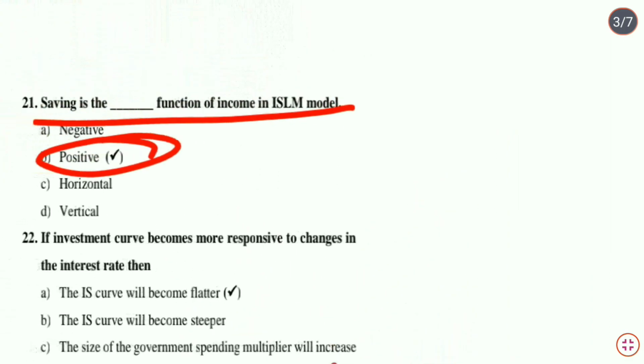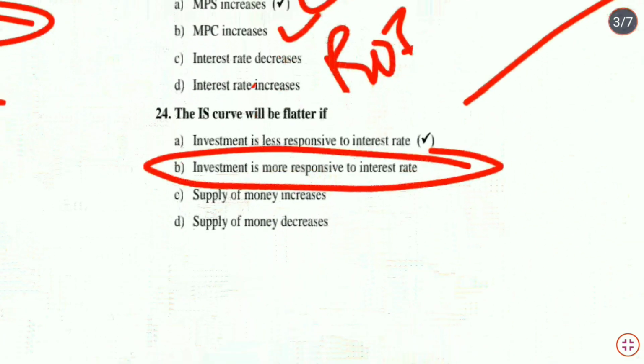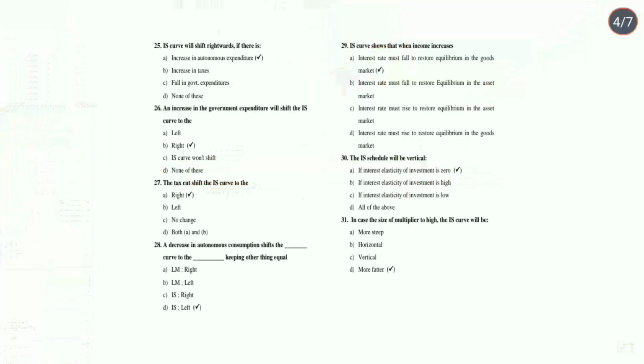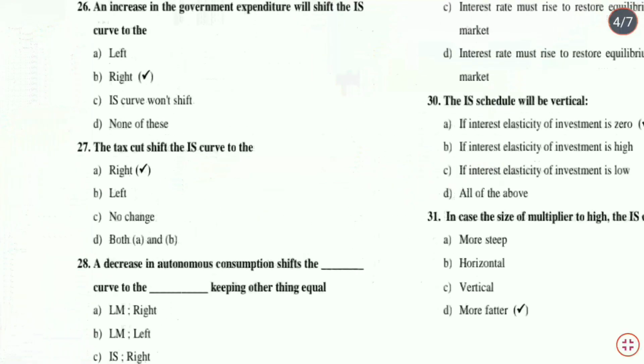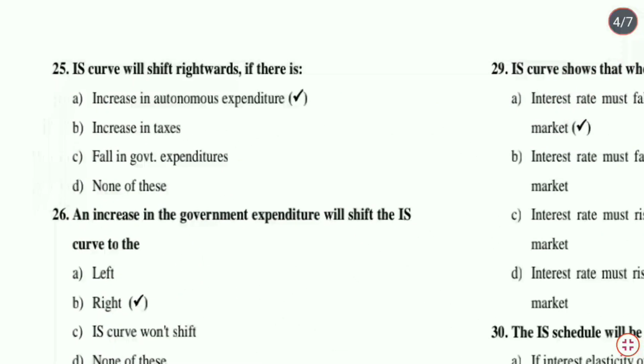Next question is related to the IS curve again. The IS curve will shift rightwards.